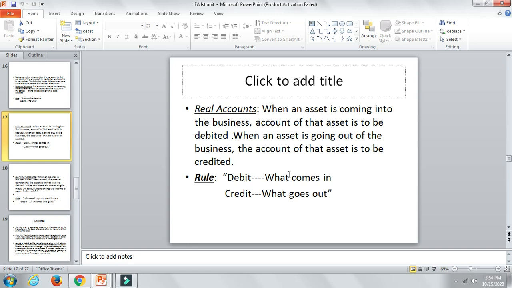If something is going out, if you're selling machinery, furniture, or some other goods, so sale of goods, you're going to credit according to that rule. Okay, so debit what comes in, credit what goes out. I hope I made it clear to all of you. This is the second golden rule of account.